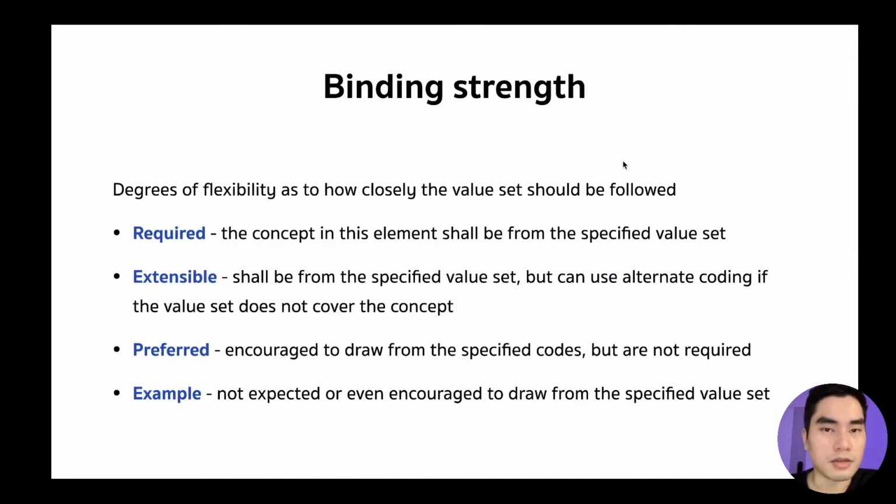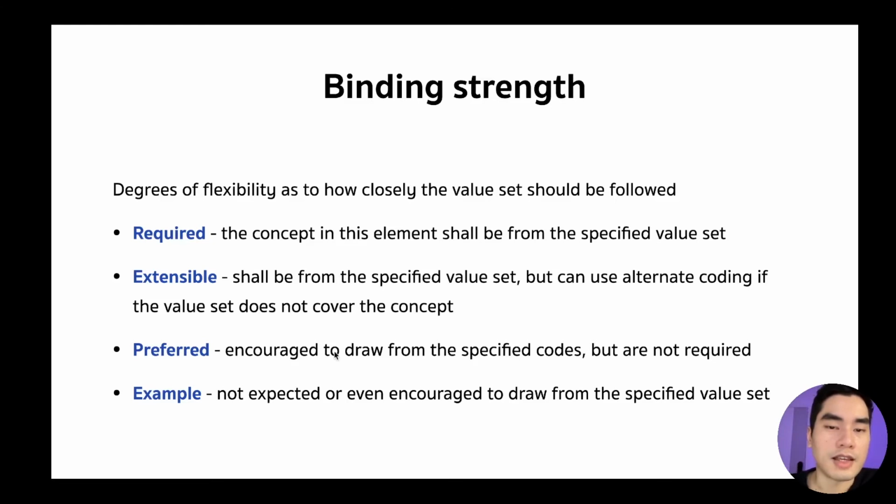And this is binding strength. It is the degree of flexibility that we have between the element and the value set. If it's required, the concept in that element must be from the value set that is required. If it's extensible, they want us to use that value set. But if it doesn't cover the concept that we want to use, then we can use alternative coding.